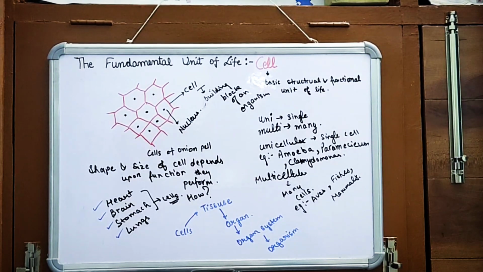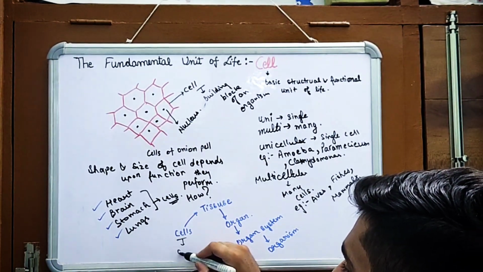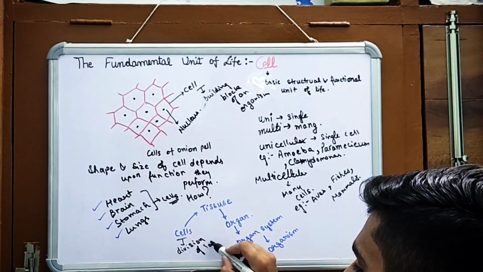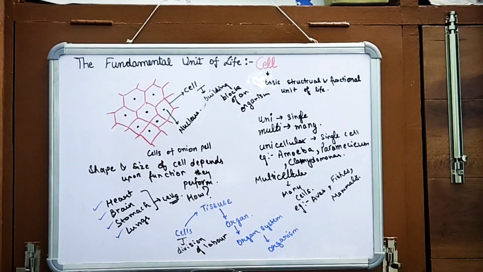Now the basic function of the cell is division of labor, that different work is given to different cells, meaning division of some functions. The major function of the cell is division of labor. Each kind of cell organelle performs a specific function.